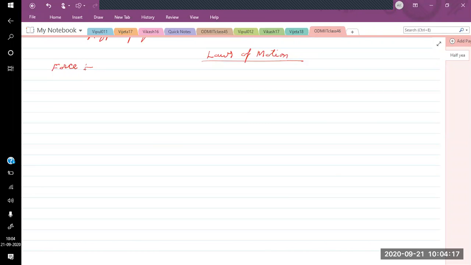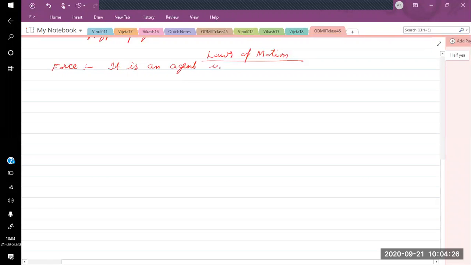So the definition which we can write for force is: it is an agent which changes state of motion or causes deformation on an object.